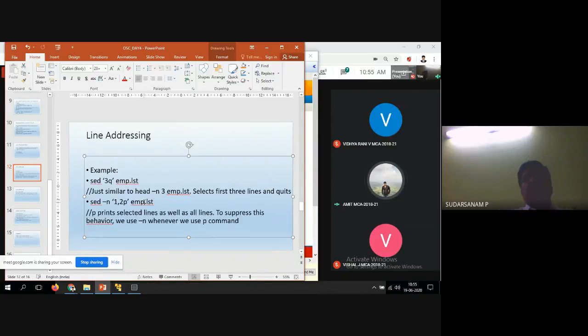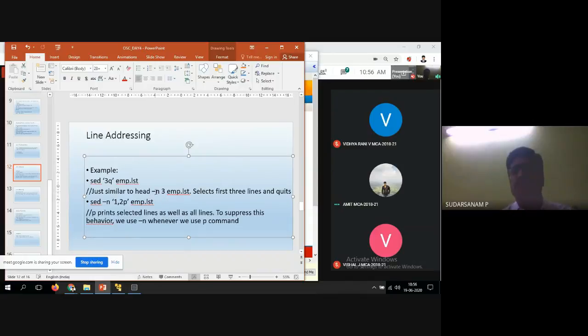Head is nothing but, if you have a file, the head command by default displays the first 10 lines. If you want to display only the first 3 lines, head minus n3 and that particular file name, and only 3 lines will be displayed. Similarly the sed command also displays. Now the tail is nothing but, if you have n number of lines, the last 10 lines will be displayed. With tail minus n, you can print as many lines as you want. I'll show you that also as an example.